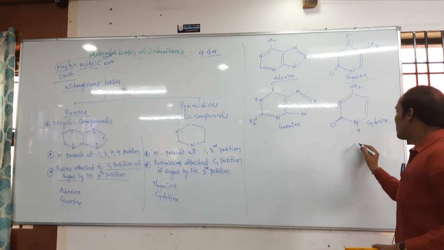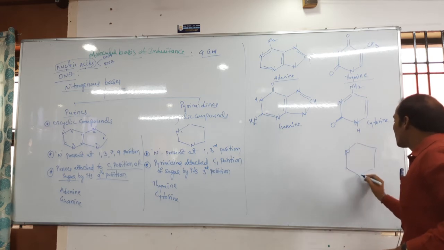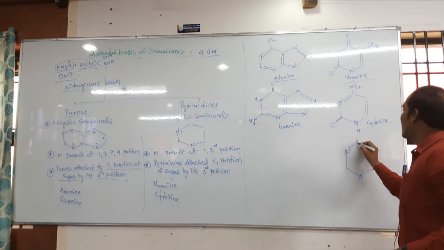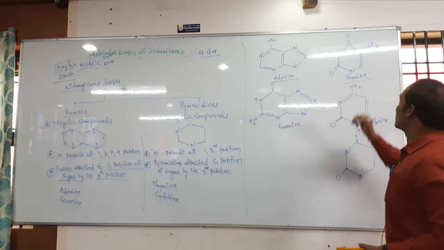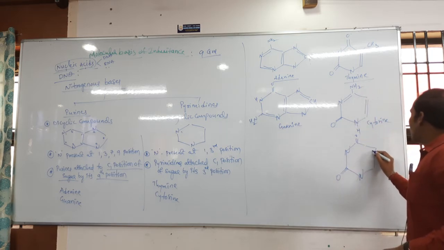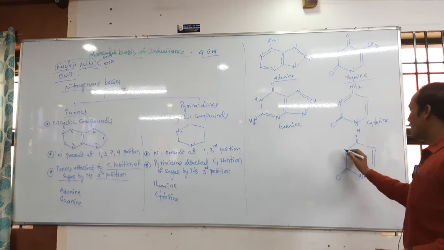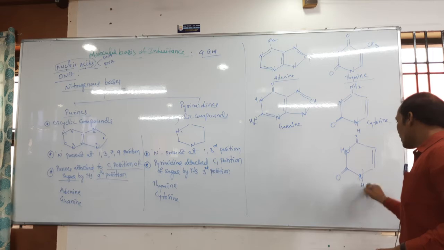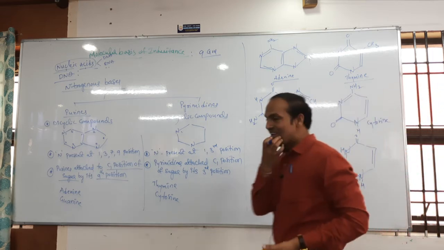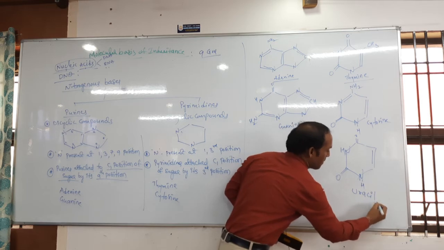Next I am drawing uracil also. Uracil I am drawing the same way. But what is the difference between uracil and thymine? You only speak out. Yes, they asked about uracil.